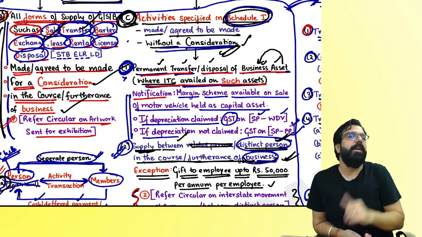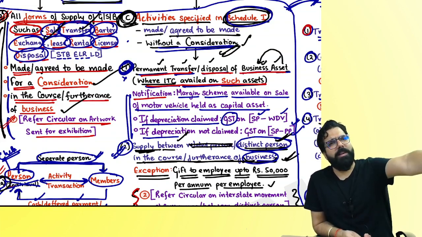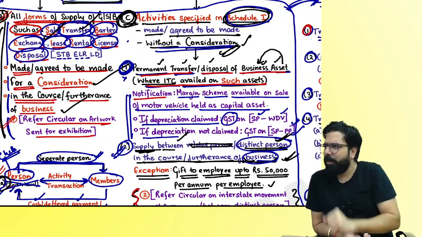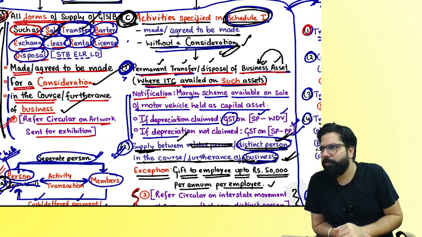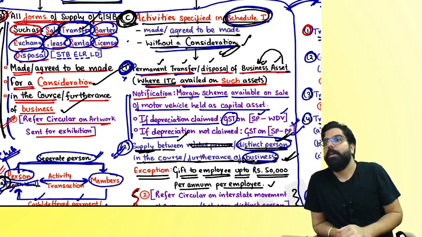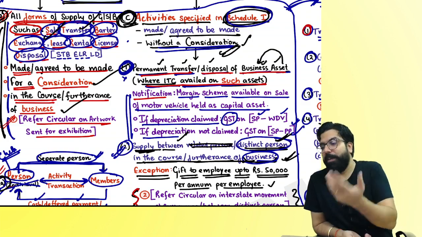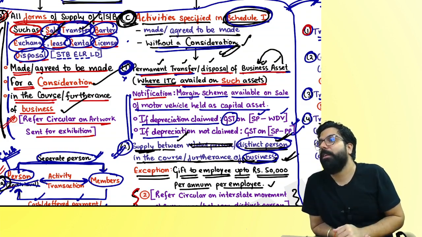My question over here: temporary transfer of business asset. One of my friends was there, and I gave him my car temporarily. Temporary transfer of my business asset without consideration. Is it falling anywhere in 7(1)(a), (aa), (b) and (c)? It will fall only if it is a permanent transfer. If it's a temporary transfer, it is not falling in (c).